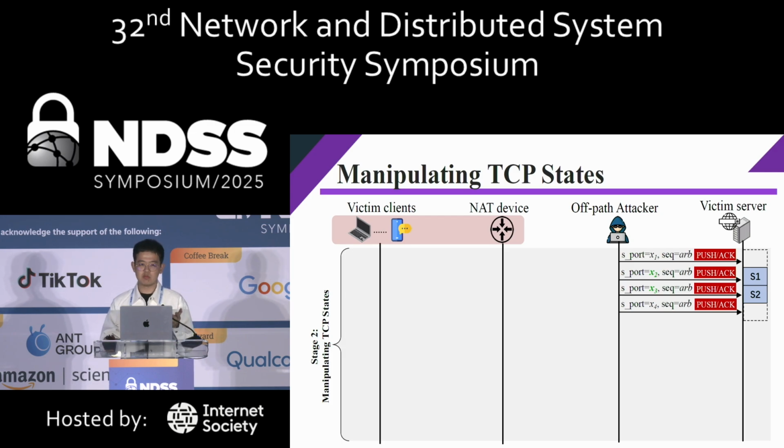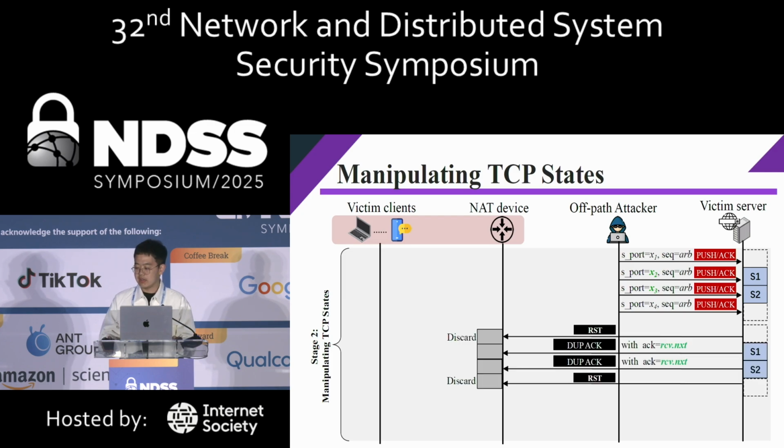And then the attacker will craft some forged TCP data packets to the victim server with the spoofed source address of the NAT device, and it will also set a lot of different source ports, and the sequence number will also be arbitrary. And the victim server will respond with some duplicate ACK packets with the exact sequence number to the data packet if the source port is correct.